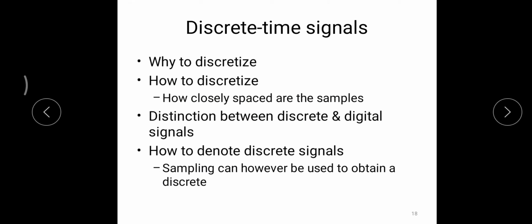A few seconds ago I told you that all real time signals are continuous time in nature. Then what is the purpose of discrete time signals? Why should we go for discretized signals? What is the difference between discrete and digital signals? For all these questions, you will get the answer at the end of this course or at the beginning of discrete time signal processing.